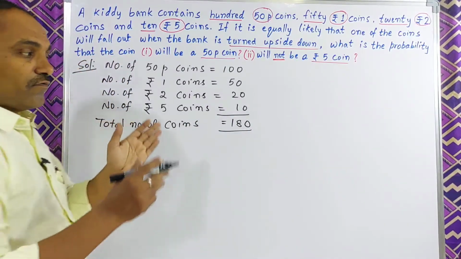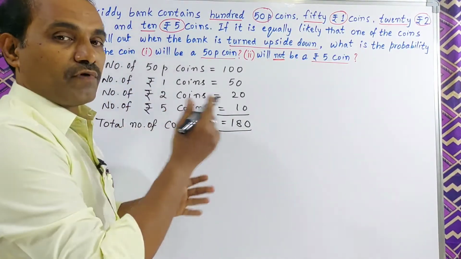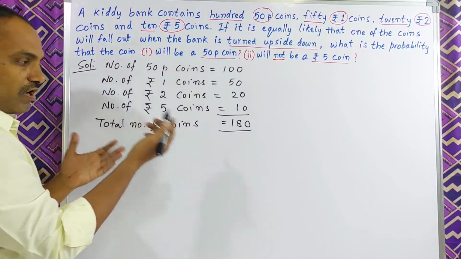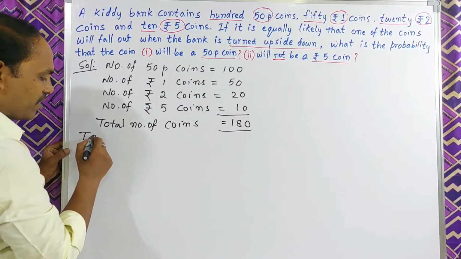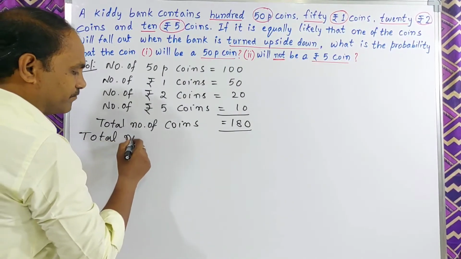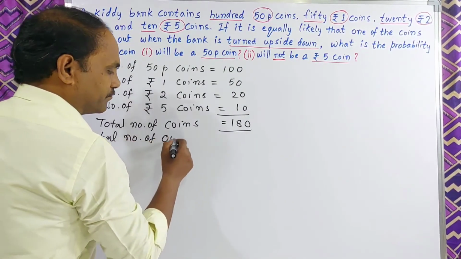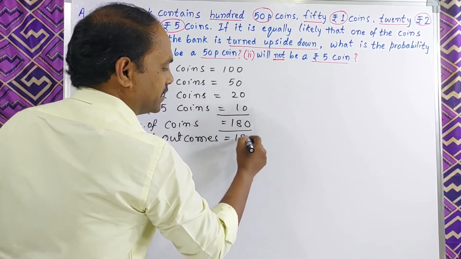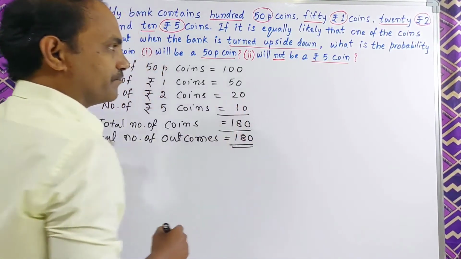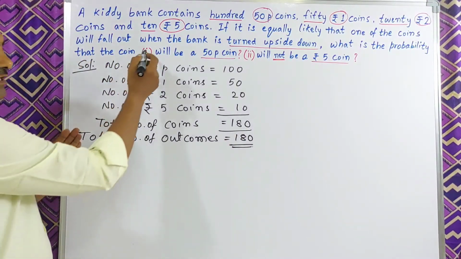What does it mean? 180 is the total number of outcomes also. Number of coins is equal to number of outcomes. So the total number of outcomes is equal to 180. Now let us check the first question.